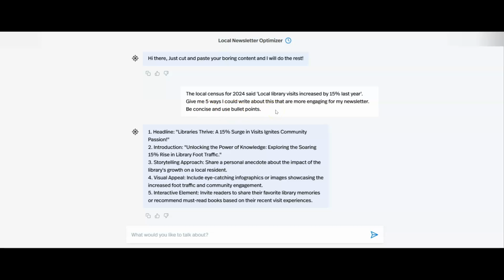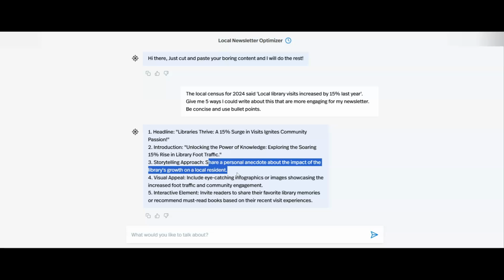Now, if you watched our previous videos, you'll see that this will break things down in a huge amount of detail for me. It will go through and analyze everything, which is really useful. But if you just want something very short, then you can say be concise and use bullet points. And you can see here, I've got a headline, I've got an introduction, and I've got the storytelling approach, which means I could then take the information from the census and put it into the tool, and it will write for me as well.